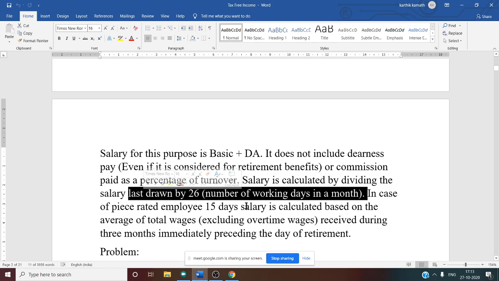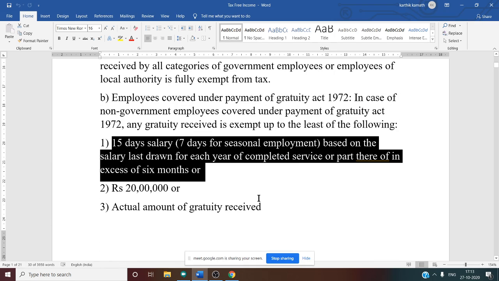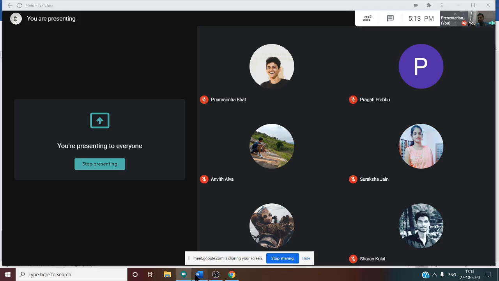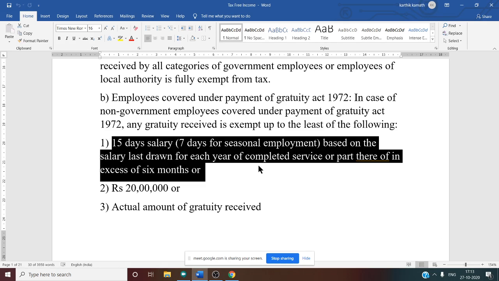And we want 15 days salary, so what we need to do is 15 divided by 26 and the completed years of service. This we have discussed in the previous class. Suppose an employee served in one particular institution for 25 years 7 months.